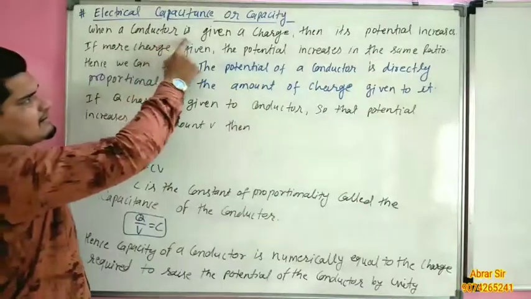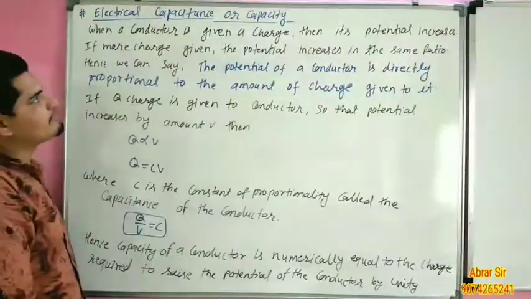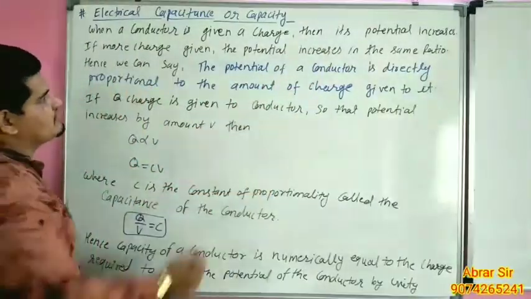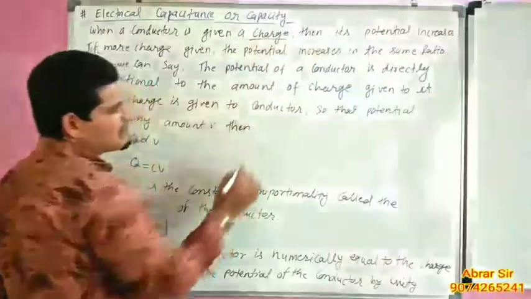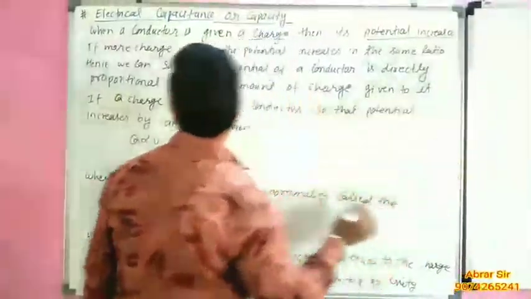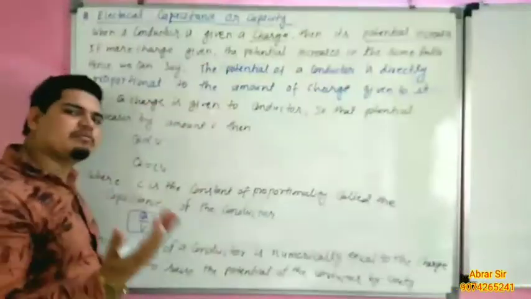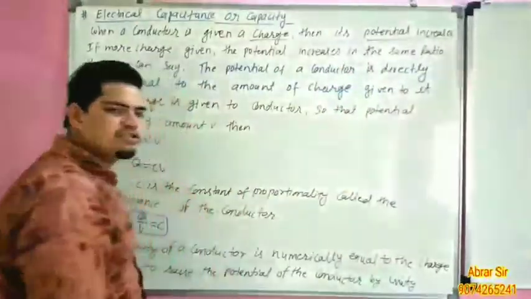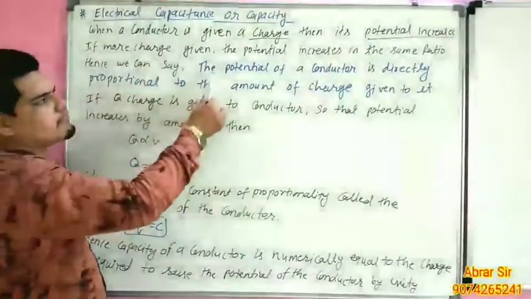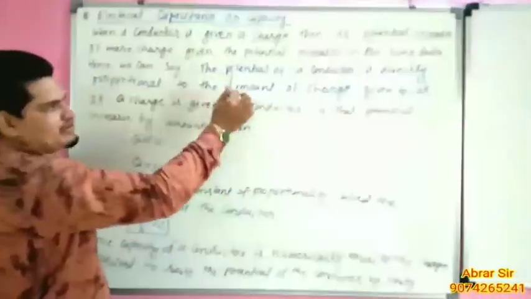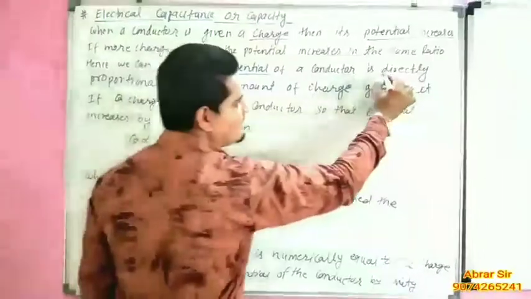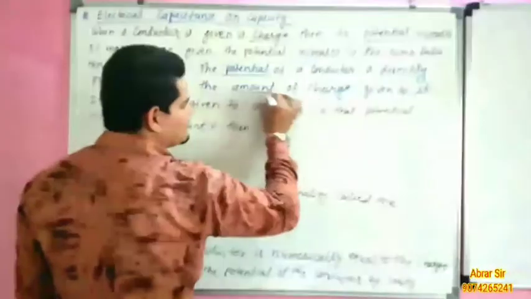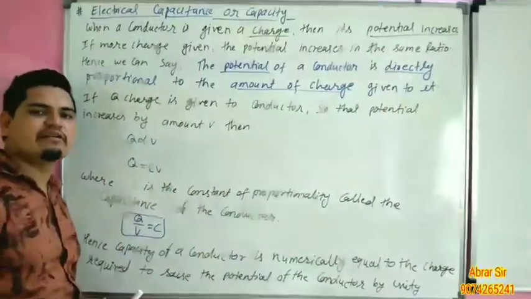So when a conductor is given a charge, then its potential increases. If more charge is given, then the potential increases in the same ratio. So we can say the potential of the conductor is directly proportional to the amount of charge given to the conductor.